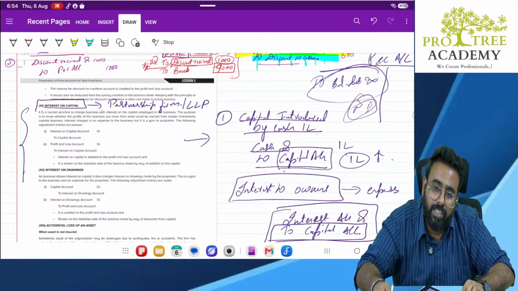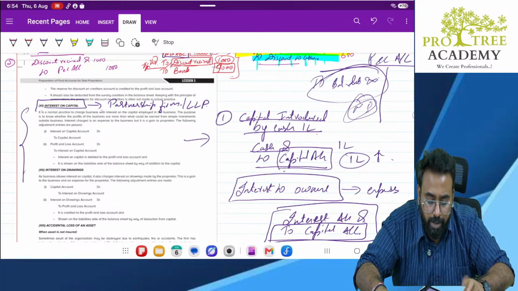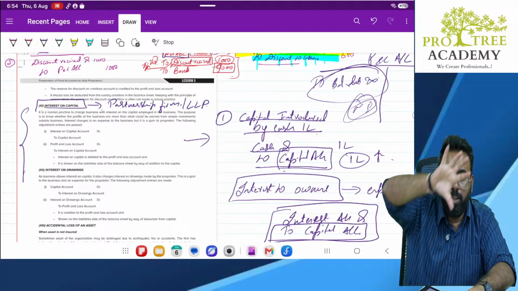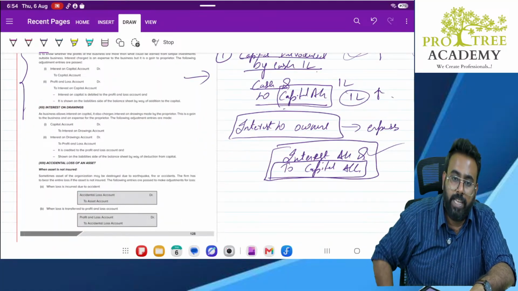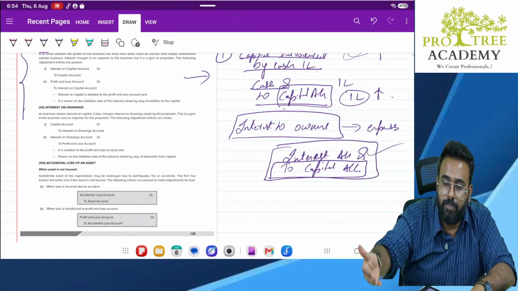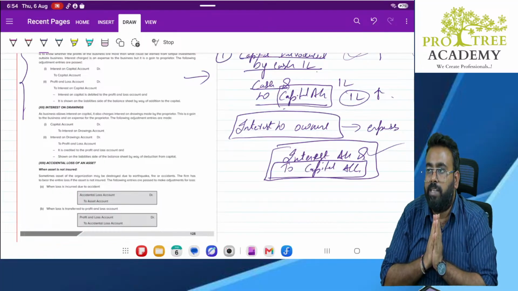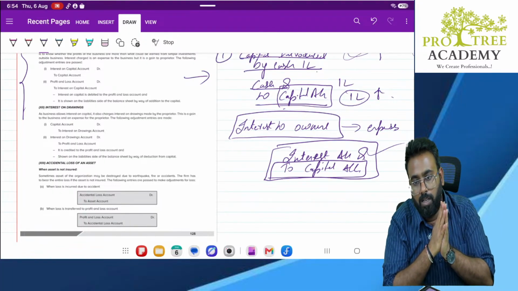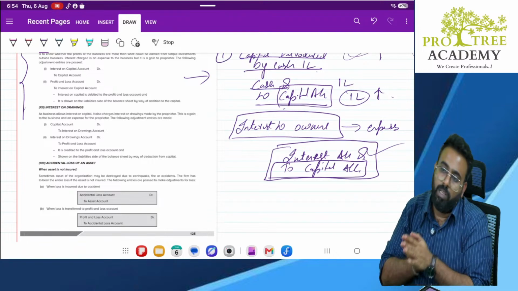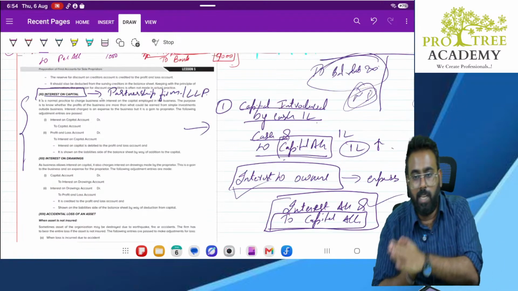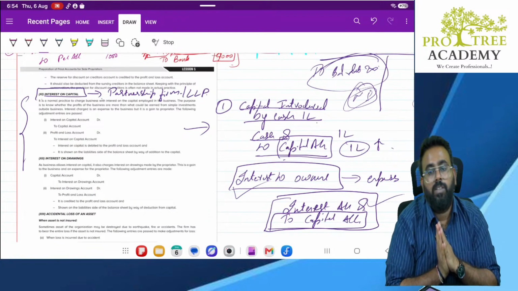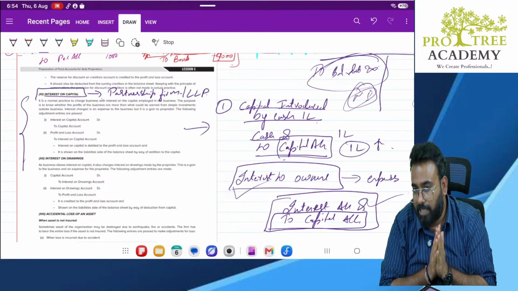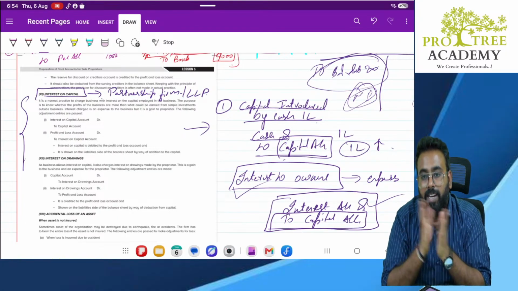Sir, why is it different? Why is it not allowed under a sole proprietor, and why is it allowed under a partnership firm? Understand one thing, in a sole proprietorship, even though your accounting standard says entity concept, business is different, you are different, ultimately who is the owner of the business? The sole proprietor himself. So can he pay interest to himself? Answer is no. That is why they don't allow the expense, only under the Income Tax Act.